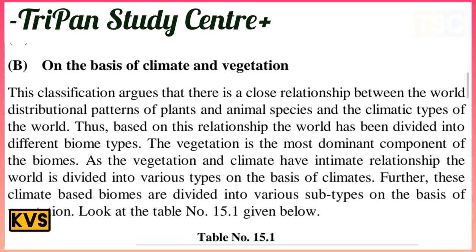Based on this relationship, the world has been divided into different biome types. Vegetation is the dominant component of the biome, as vegetation and climate have an intimate relationship. The world is divided into various types on the basis of climate, and further, these climate-based biomes are divided into various subtypes on the basis of vegetation.